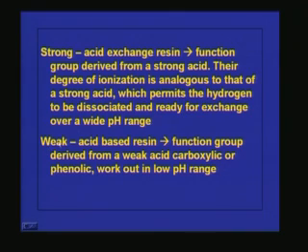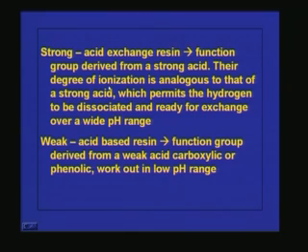And now we will see what is a weak acid resin. Here the functional group is derived from a weak acid like carboxylic or phenolic acid, and these resins are able to work only in a low pH range.